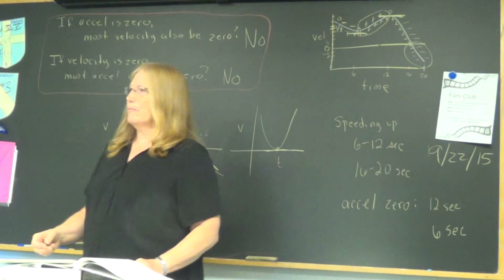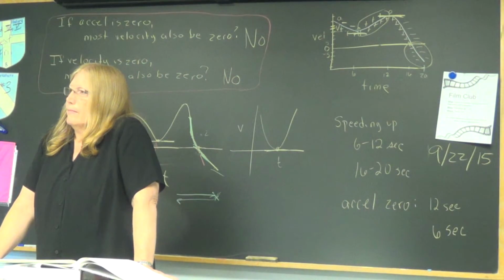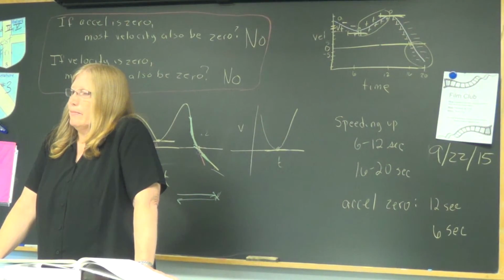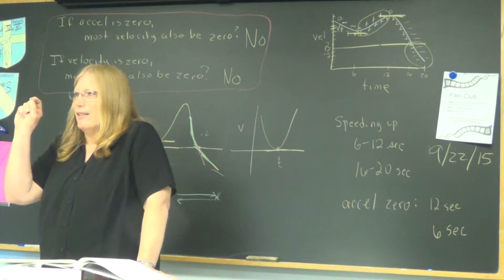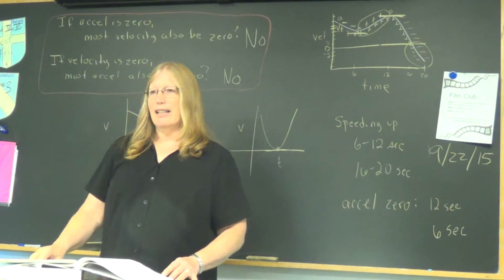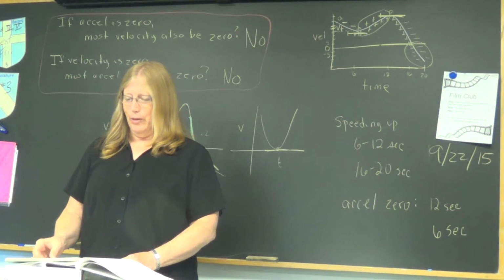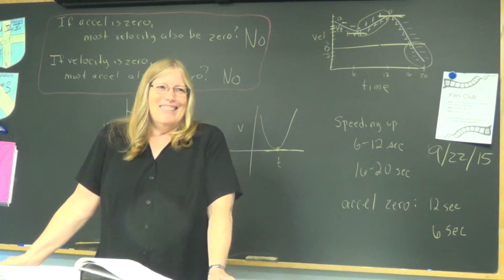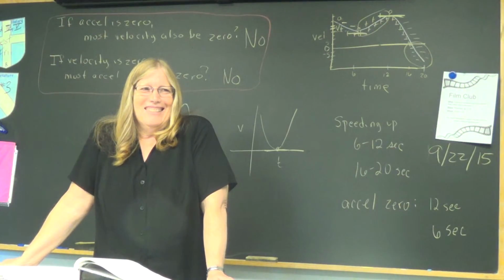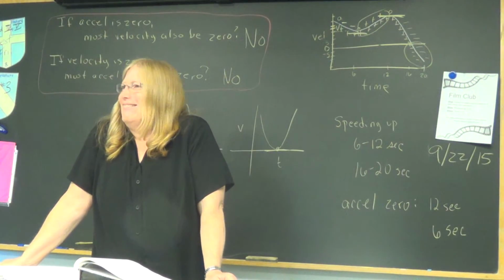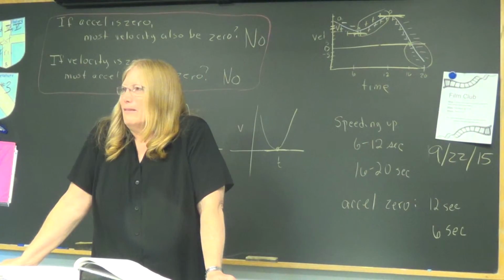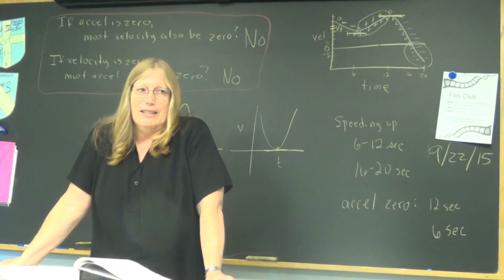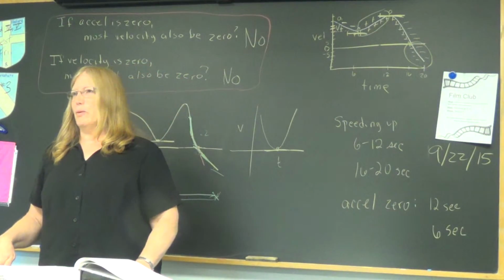The only way in real life that you could possibly have acceleration without velocity is when you're making that instant turn. But nothing can really do an instant turn, that's really impossible to do. I like that thinking, so I will address it when I can think of a way to. I don't think you have to worry about it too much. I don't think any other class that you have will go this in depth. I don't know, that's a good question. It's like you can't have change in speed if you don't have speed. And acceleration is defined as change in velocity. I like that question. Pushes me.